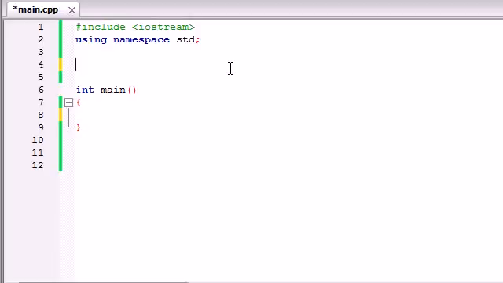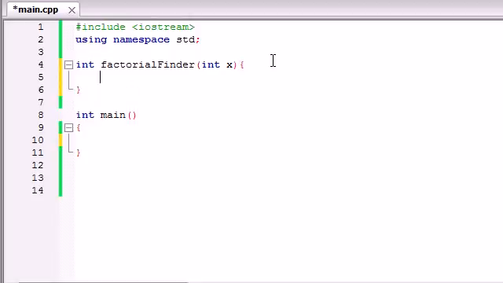So let's go ahead and write a program to do that, and this is one of the instances where recursion is actually a good idea. Let's make a function, we'll call it factorial finder. So int factorial finder, and it's going to take a parameter which is int x. The parameter it takes is what value we want to find the factorial of. So if we passed it in 5, hopefully it would give us 120. If we passed it in 3, it would give us 6, and so on and so forth.